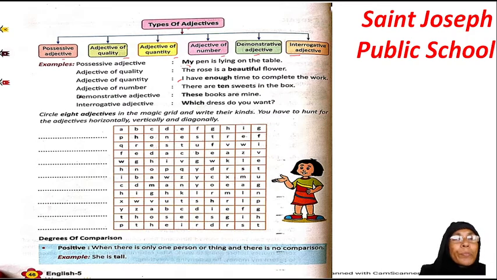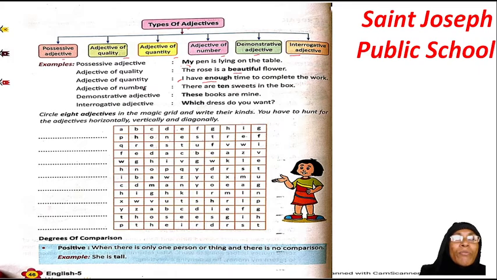Then here, adjective of quality. Quality means what it is like, beautiful, magnificent. So here, the rose is a beautiful flower. So beautiful is your what? Adjective of quality. Then what do you mean by adjective of quantity? Quantity tells you whether you have a little, a lot, or enough. So here, enough is your quantity: few, enough, some. I have enough time to complete the work.